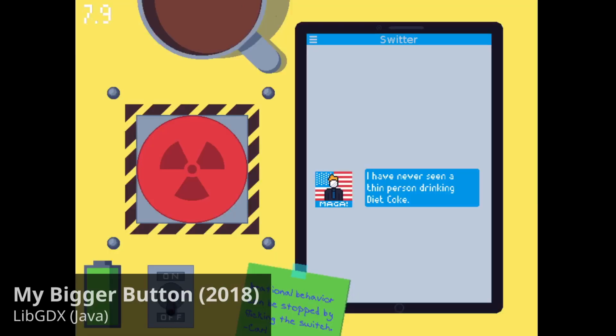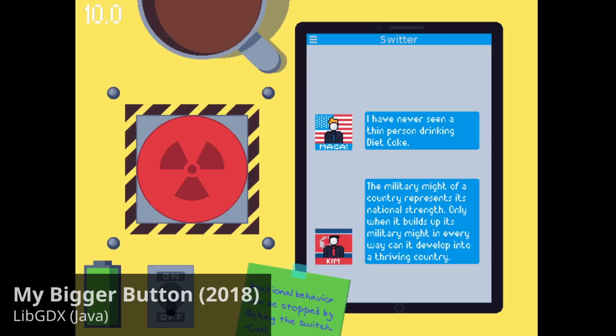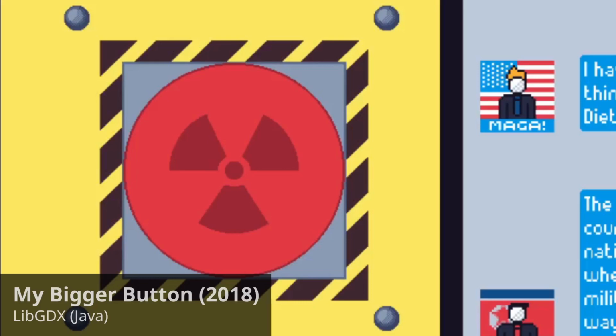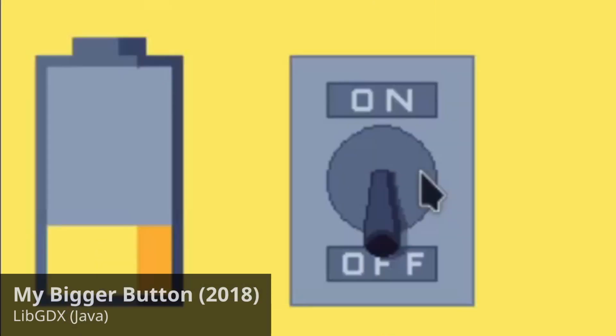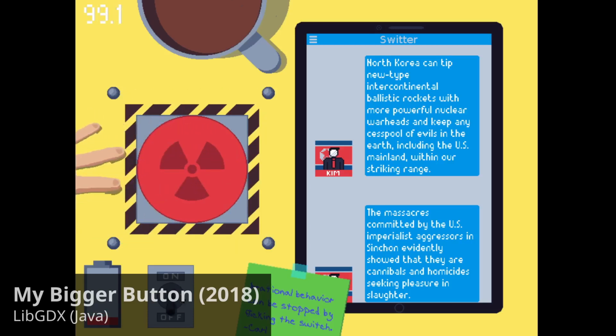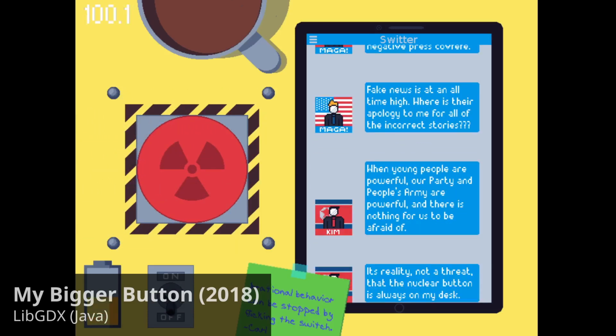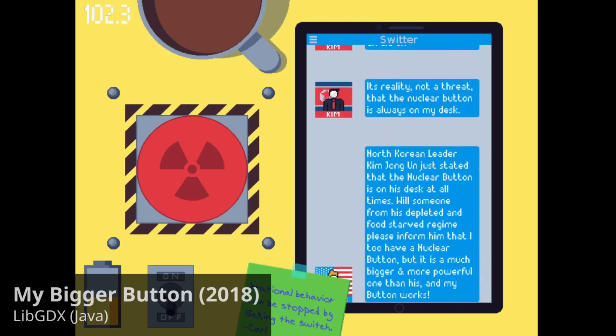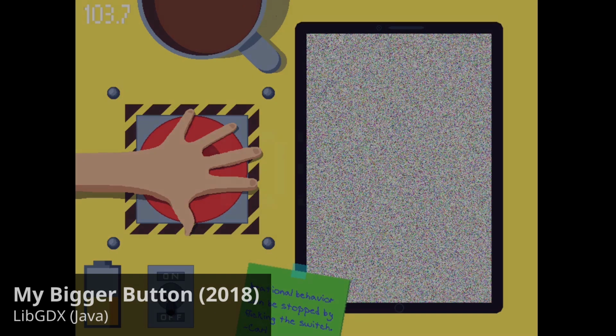In this small game, you're monitoring the Twitter feed of the president and the supreme leader. The goal is to prevent a nuclear catastrophe by turning on an electric fence that shields and protects the big red button. The shield uses a battery which is not infinite, so the player has to guess based on the Twitter feed when someone will press the button.